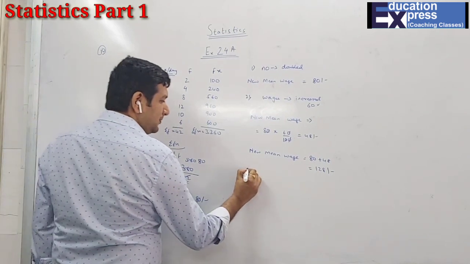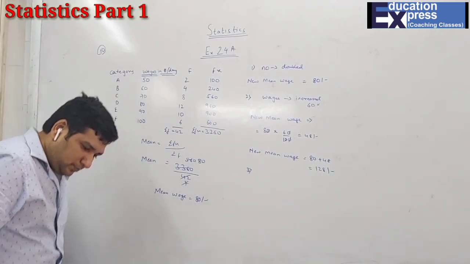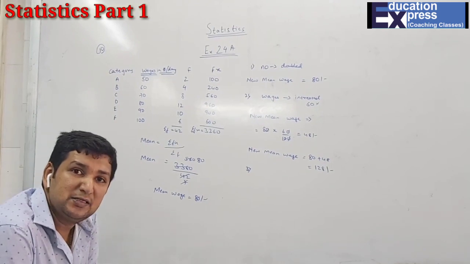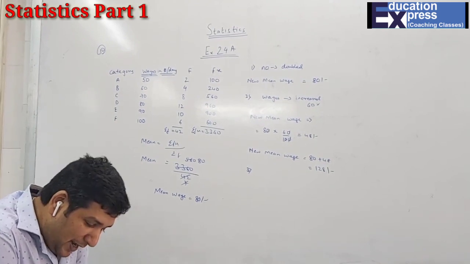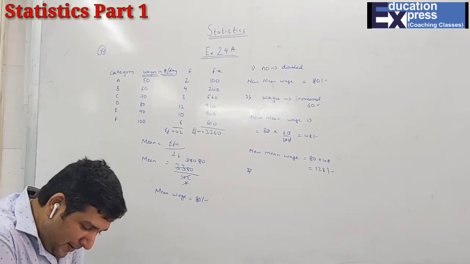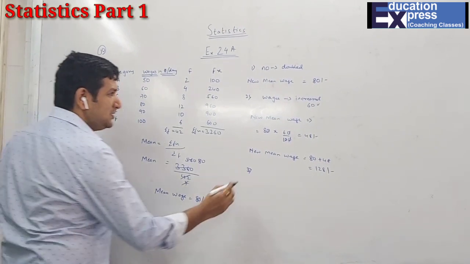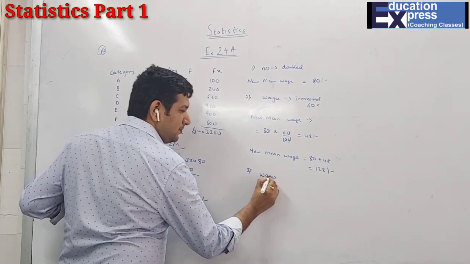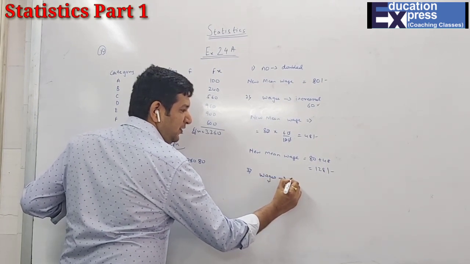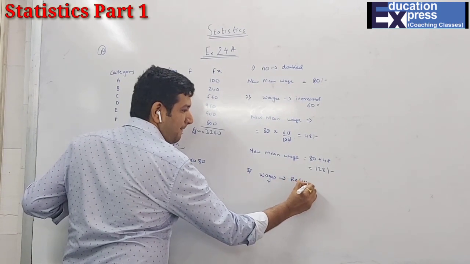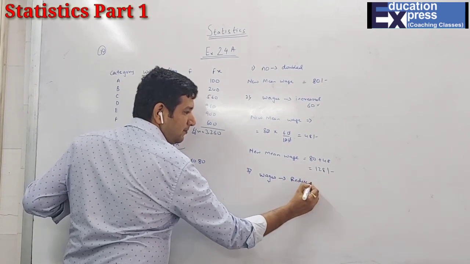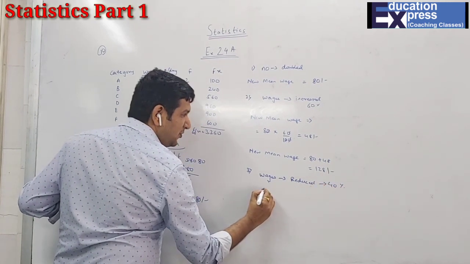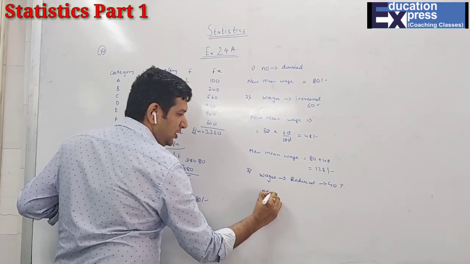And third part, if the number of workers in each category is doubled, number is doubled means mean will not change. And further they have given that the wages per day are reduced by 40%. That means now the wages have reduced by 40%. That means first I have to find what? Again the new mean wage.